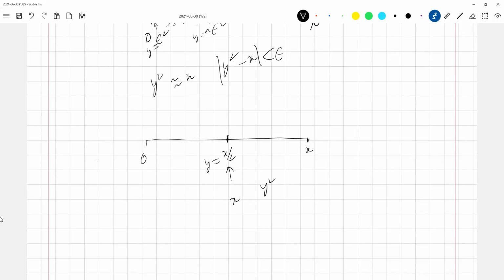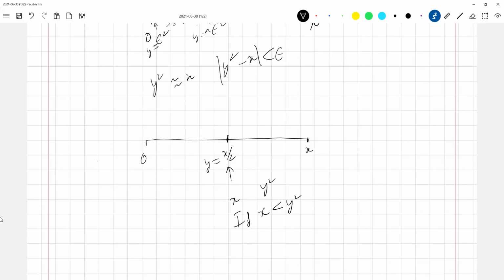If x is less than y squared, then what is my range going to be for my solution? Sridhar, any idea? 0 to y.